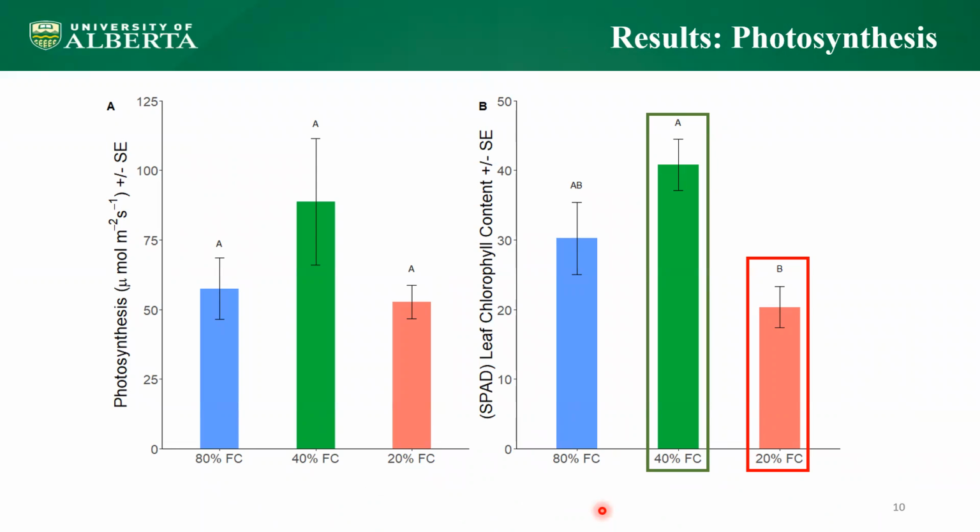Leaf chlorophyll content decreased under severe drought due to the yellowing of the leaves and onset of leaf senescence. Conversely, leaf chlorophyll content increased under moderate drought. This signifies that nitrogen accumulated in the leaves to drive water uptake and to form more chlorophyll units. The accumulation of nitrogen in the leaves sends a negative signal to the nodule to slow down or turn off nitrogen fixation to conserve the essential carbon that is being used up in the process.